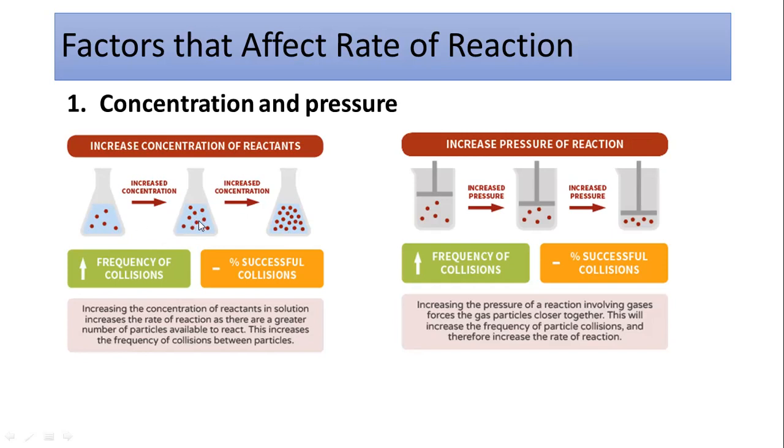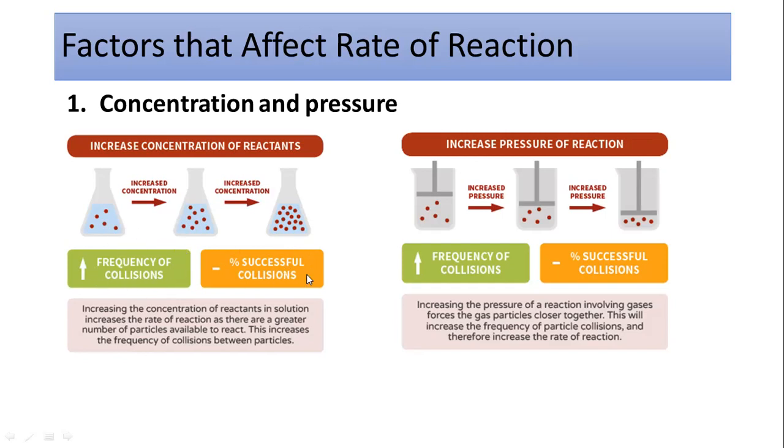So what is happening? The first thing is that the frequency of collision is increasing. Because there are fewer molecules here, the collision frequency is less as compared to here, where there are more molecules. And in the third flask, again there are more molecules. As the number of molecules increases, it increases the concentration of the reactants in the solution. So the frequency of collision is increasing.